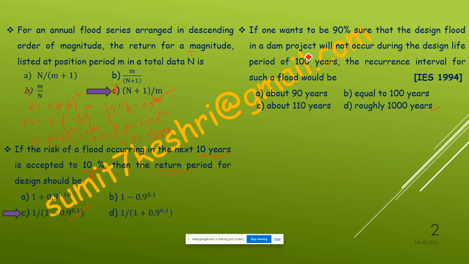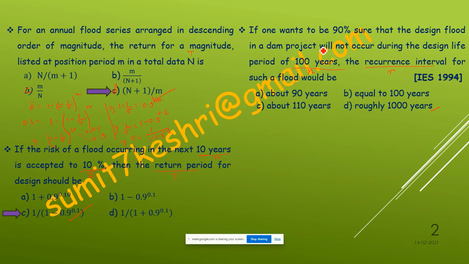Now this will not occur during the design period of 100 years. This is time, n. Clear? And you wish to calculate the recurrence interval, that is the return period T. So what was the formula? R bar is equal to 1 minus 1 by T to the power n.